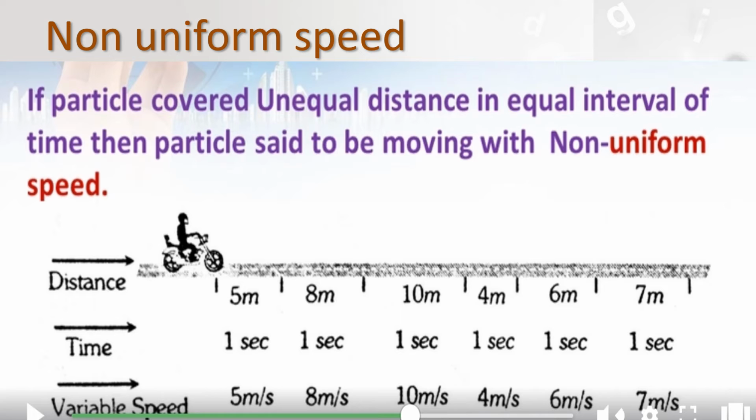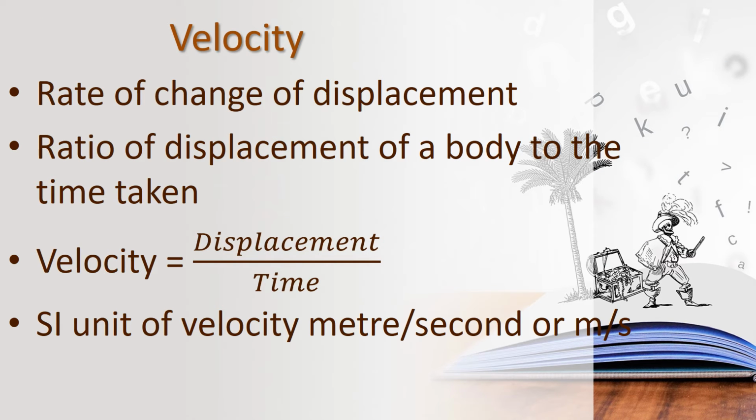Likewise, if the distance changes, that is non-uniform speed. Unequal distance in equal intervals of time is called non-uniform speed. Can you all understand, children? We have learnt about speed, average speed, uniform speed and non-uniform speed.